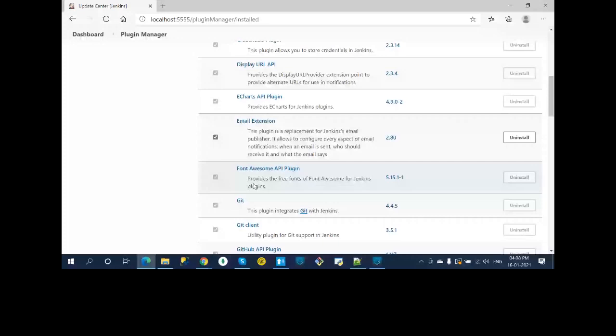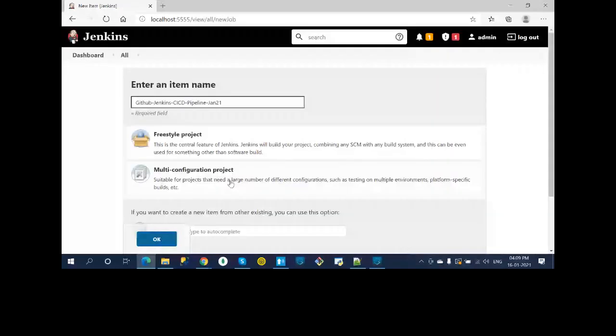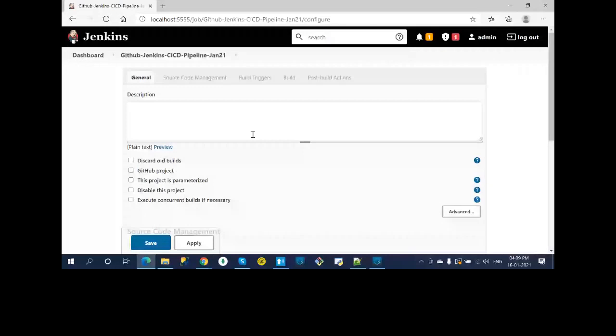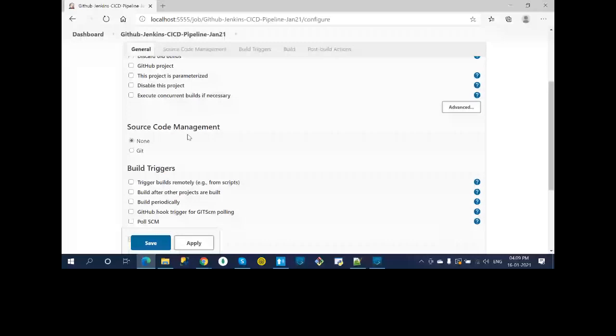Okay, so now you go here, go to the new item, you can give whatever name you want here. Okay, so let's say, and select freestyle project. Okay, and now it will ask you to configure. Okay, so you can select Git, and as I said, we need that.